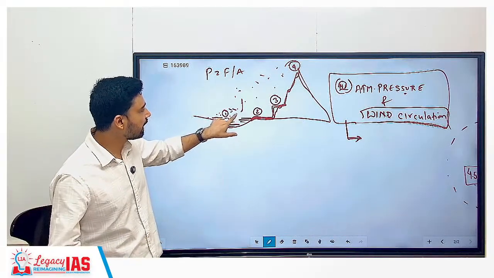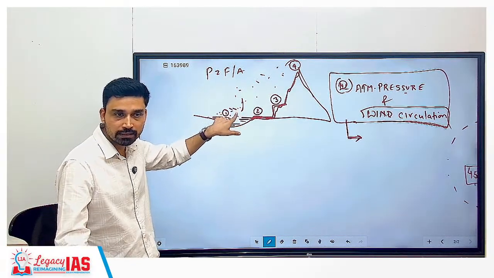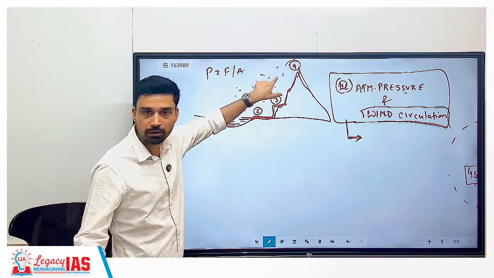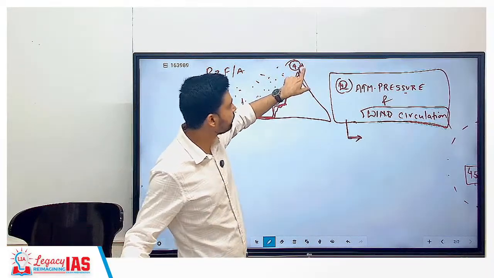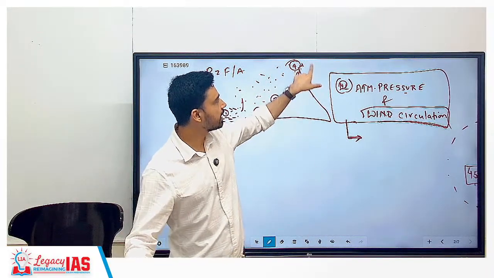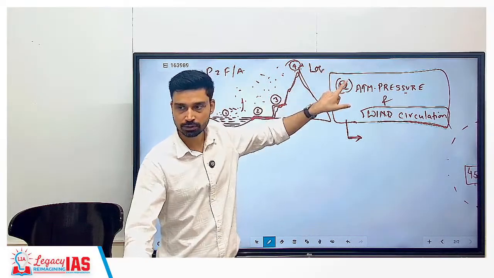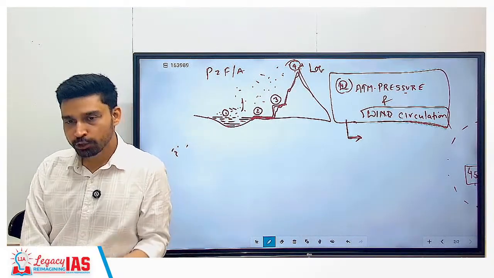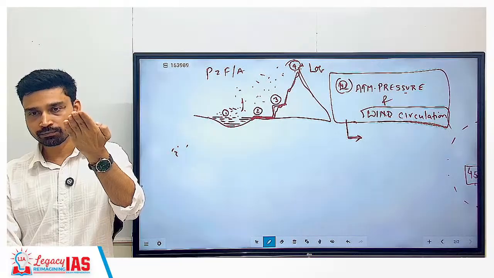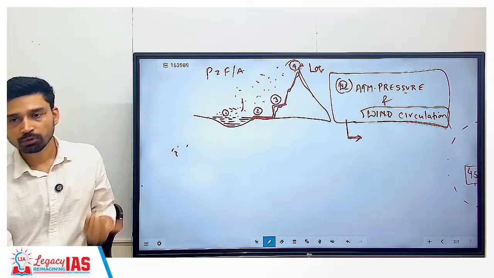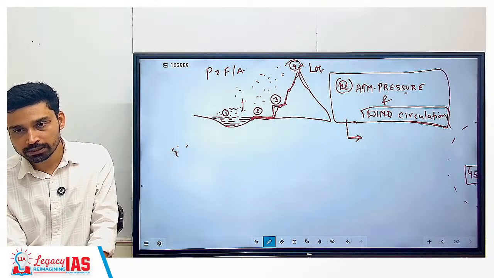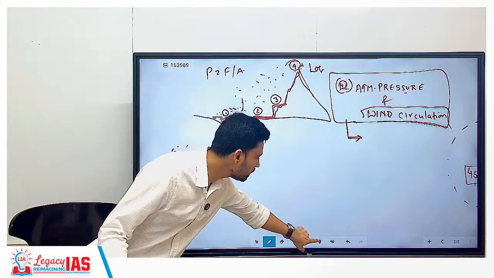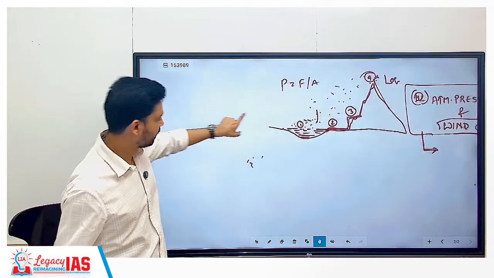So here we can say, higher the number of gas molecules, higher is the force, higher is the pressure. As you climb up, what happens? The number of gas molecules keeps on reducing. At the top of Mount Everest, it will be very, very low. So here atmospheric pressure will be lowest, and here atmospheric pressure will be highest. As a general rule of thumb, as you go up from the surface vertically, what happens? The number of gas molecules reduces, atmospheric pressure also reduces. Clear? So sea level is where you will have the highest atmospheric pressure.